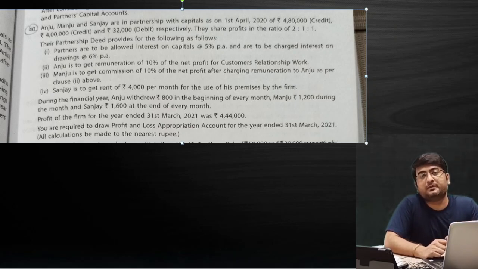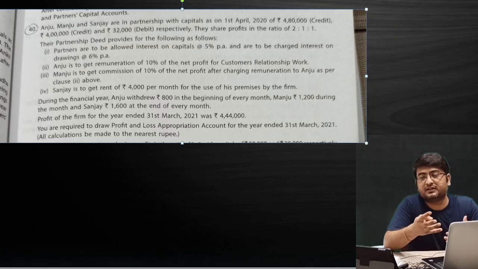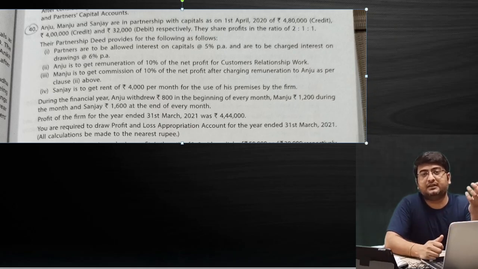Remember, you people might have the doubt in that we have to prepare journal entries, ledger, PL appropriation account, and partners capital account. Today we'll discuss in detail what the case scenario is, and we'll also solve these 4 questions that we have, number 40, 42, 44 and 45. These are complete questions. Remember, in that we'll discuss the journal entries, partners capital account, PL appropriation account, all three.